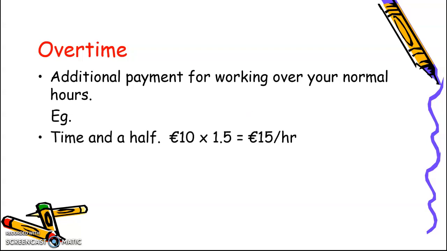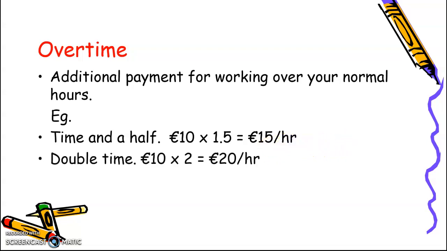Perhaps you will get paid time and a half, which is 10 multiplied by 1.5, which is 15. Another way of understanding that is you get half of 10, which of course is 5, and you add that on top of the 10 to get your 15.